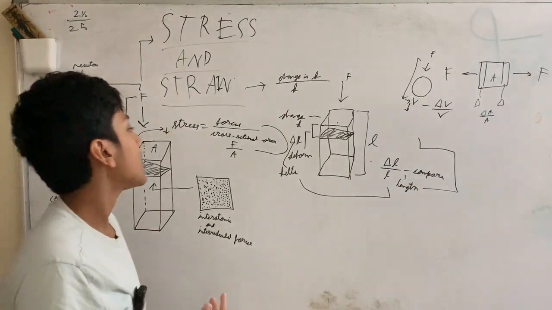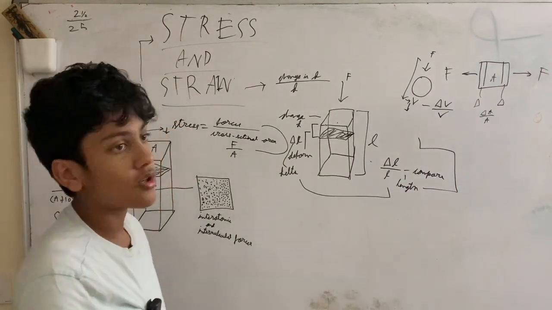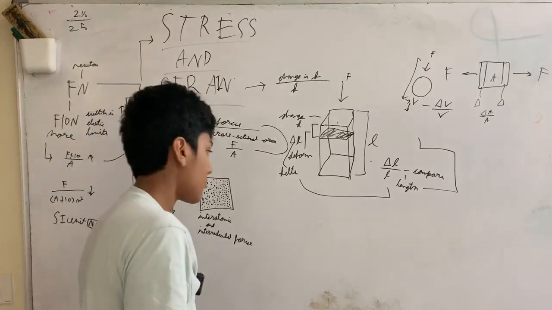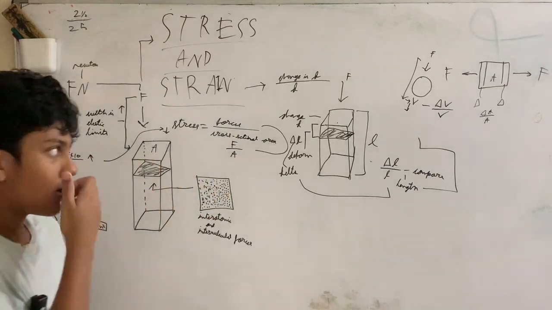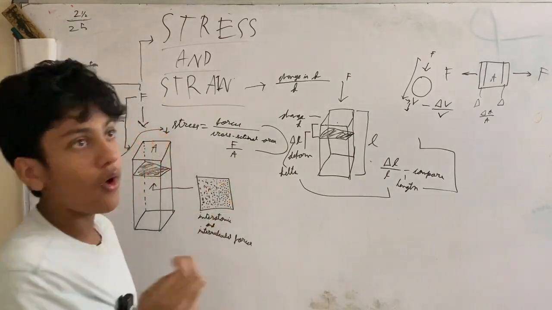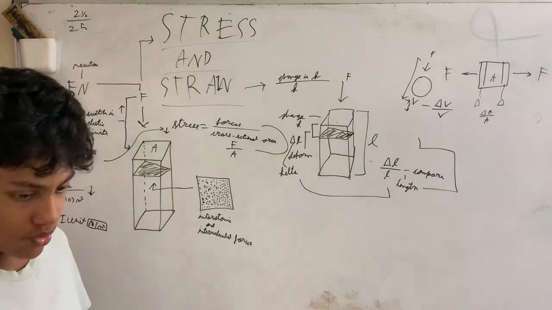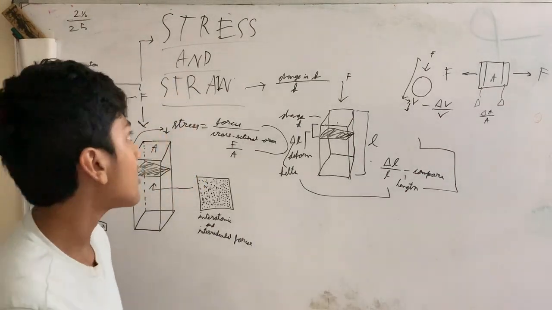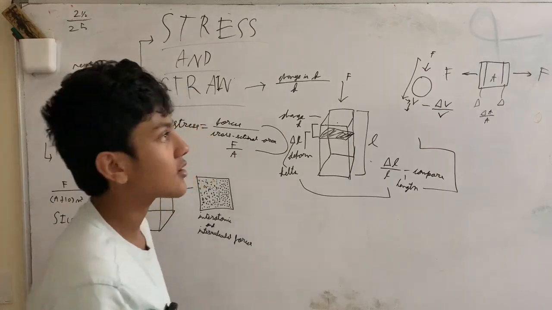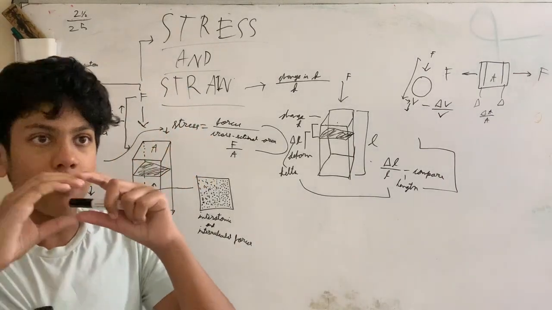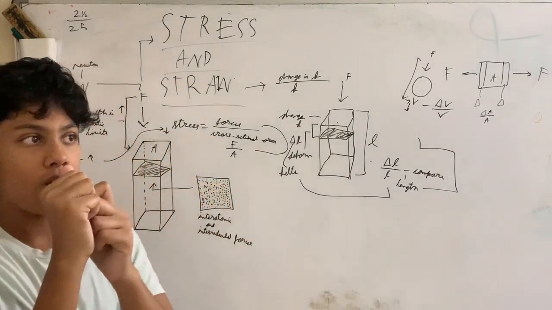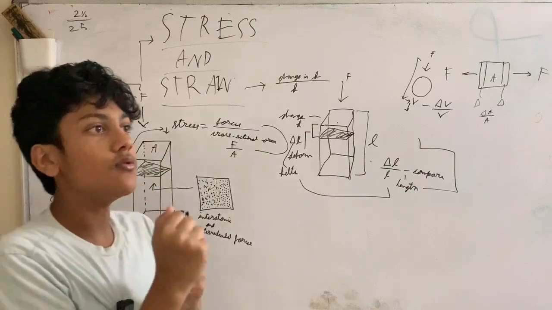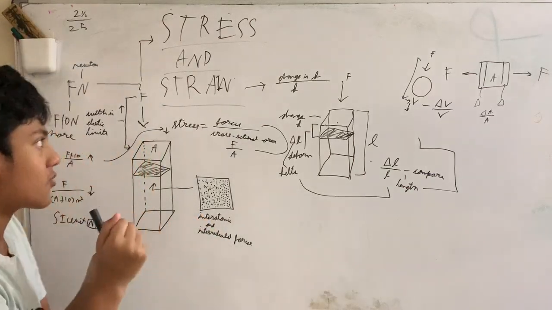It can not only be in terms of length, it can be in terms of volume. So let's say we get a ball, so it has a volume. We squeeze that ball and it changes volume. Strain is basically the comparison of the regular volume compared to the new volume, like the difference between it.